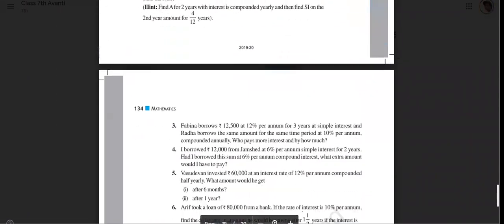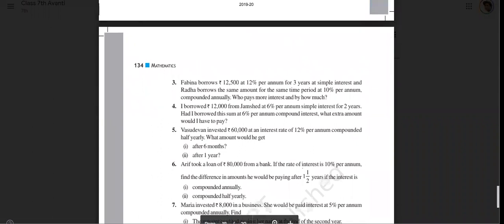Question number 3. Now, let's see. Fabina borrows 12,500 at 12% per annum for 3 years.